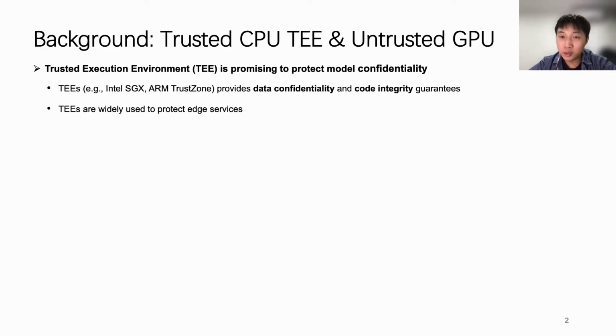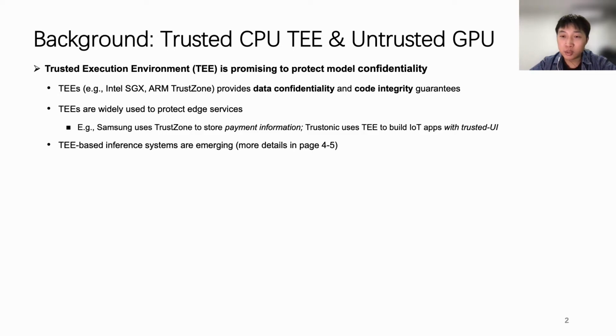TEEs are widely used to protect edge services. For instance, Samsung uses TrustZone to store sensitive payment information. Trustonic uses TEEs to build IoT applications with so-called trusted UI. Owing to the prevalence and strong security guarantees, TEE-based secure inference systems are emerging, and we will give more details of these systems in the next pages.